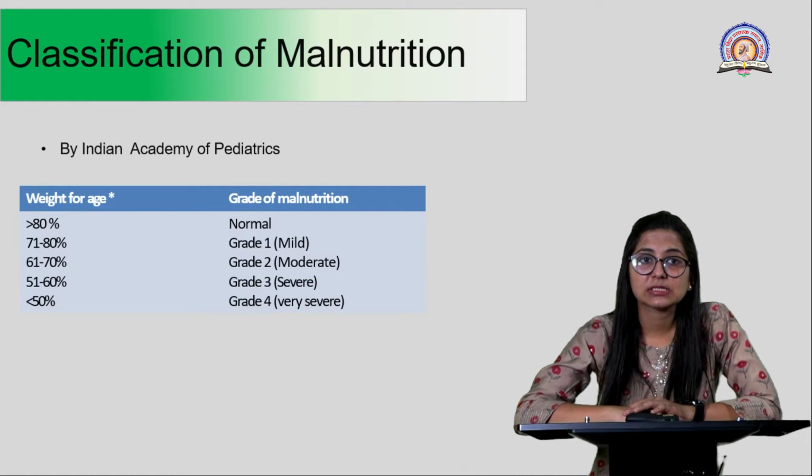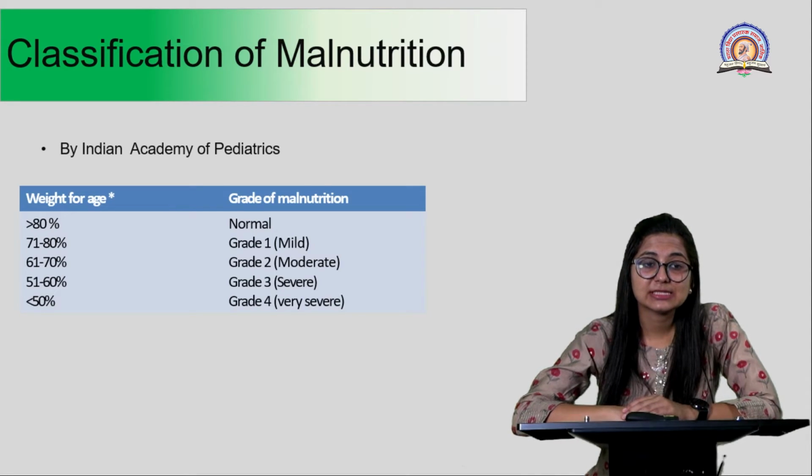So depending on this, there was a classification of malnutrition given by the Indian Academy of Pediatrics. Basically they gave this chart for weight for age. If the weight for age is greater than 80%, then you can say the child is normal and is not suffering from malnutrition. Whereas if the weight has decreased by 71 to 80%, then the child is having grade 1 or a mild type of malnutrition. If the weight is very less, that is there is 61 to 70% reduction in weight, then the child is suffering from moderate type of malnutrition.